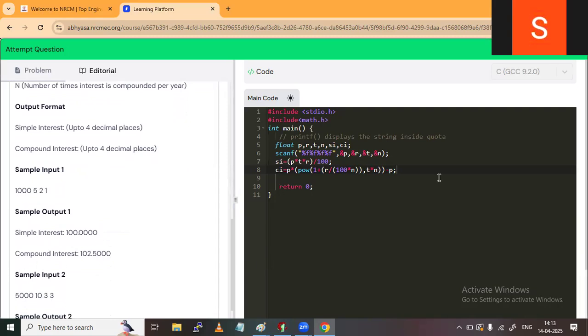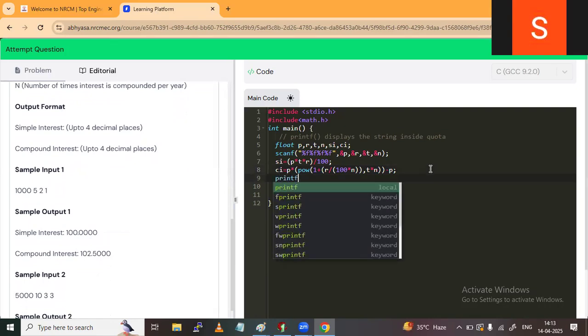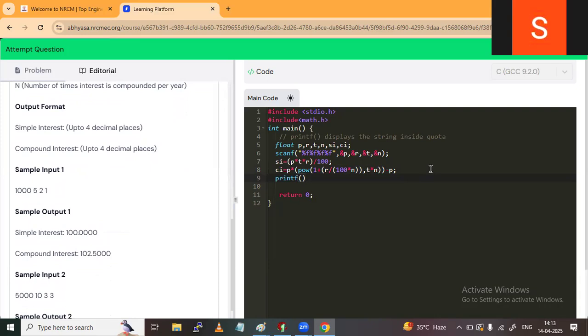So printf, simple interest is, percentile f.